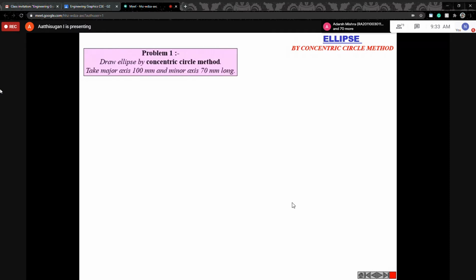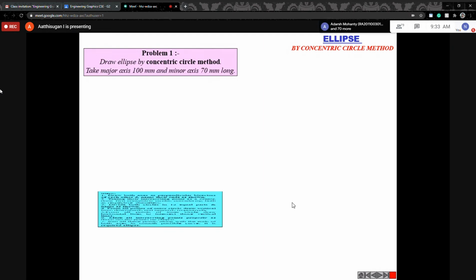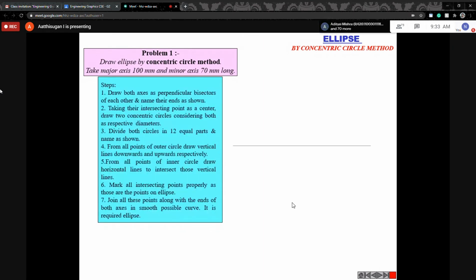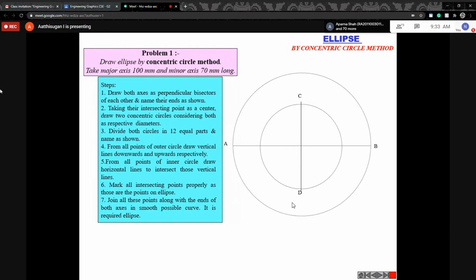So, ellipse by the concentric circle method. Here they gave 100 and 70, but in your case 150 and 70. Remember. So you have to draw the 150 mm. Let's explain with your question. So 150 mm, then 70 mm. Both should have the same center. Then draw the circle. Name it first. This is the 70 mm diameter circle. This is the 150 mm diameter circle.